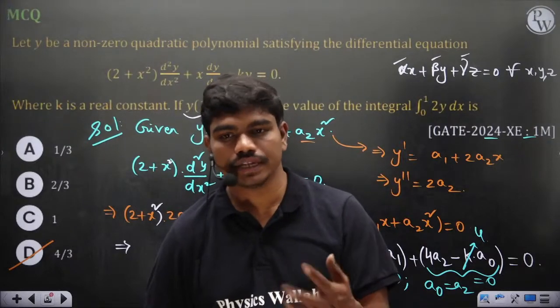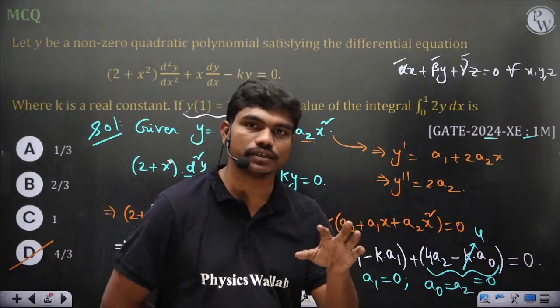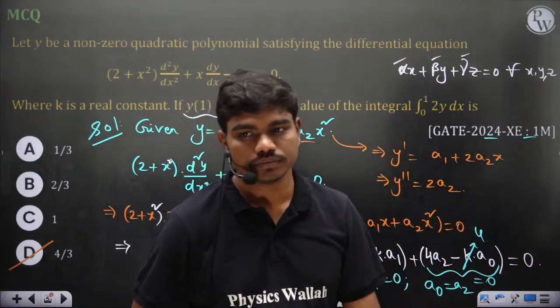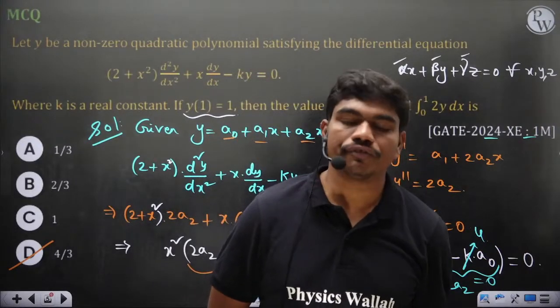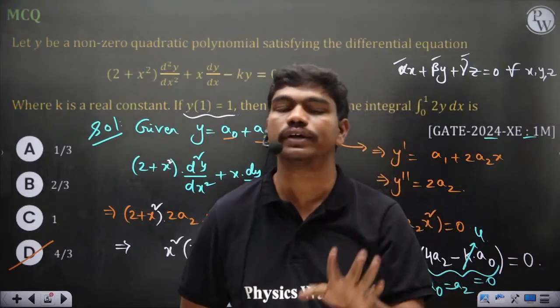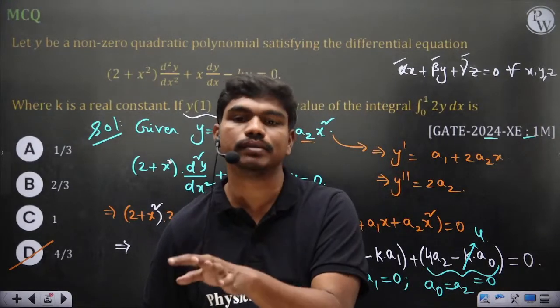If they don't mention, you can go with forward Euler because that's easy. Backward Euler can sometimes end up with nonlinear equations. That's the reason, so better to go with forward Euler if nothing is mentioned. Similarly, in Simpson's rule, if nothing is mentioned, go for 1/3. Don't go for 3/8 unless they mention it.